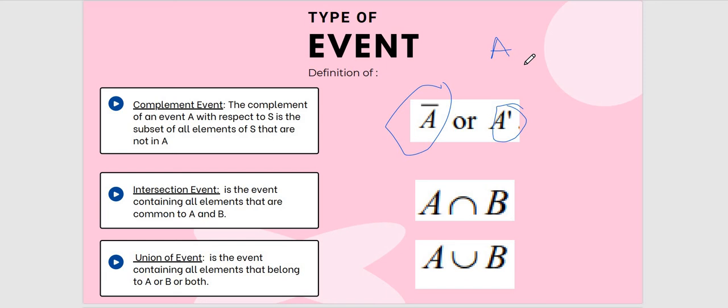So in the example I gave, A is an even number, so what's the other event that will complement A, which is 1, 3, and 5. We already have odd and even numbers: the even numbers are 2, 4, 6, and now we want to complement A from just now, so we have 1, 3, and 5. So 1, 3, and 5 is a complement to A. When you combine all these elements, it will give you back the S, or the sample space.